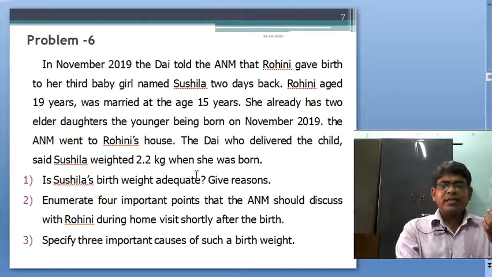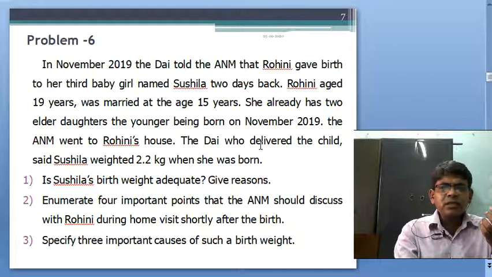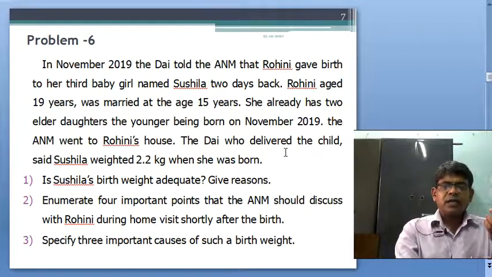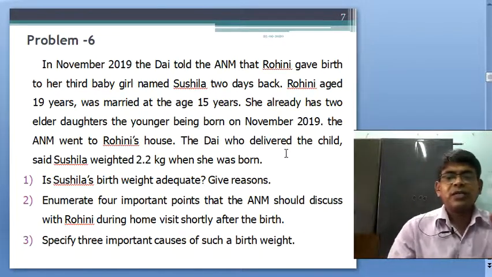Proper antenatal checkup should be given. Antenatal checkup is not mentioned here, but it should be there, and hospital delivery, institutional delivery, should be there. Write it all chronologically.